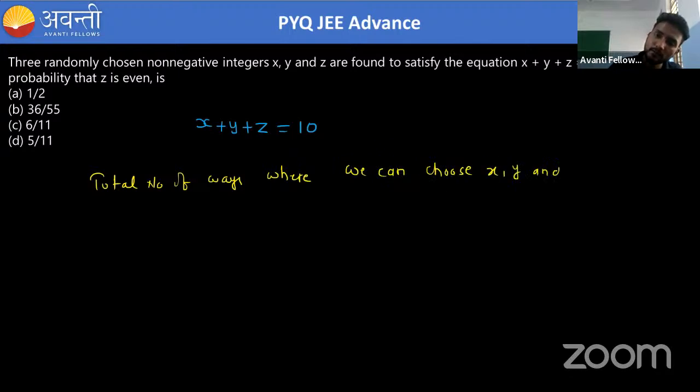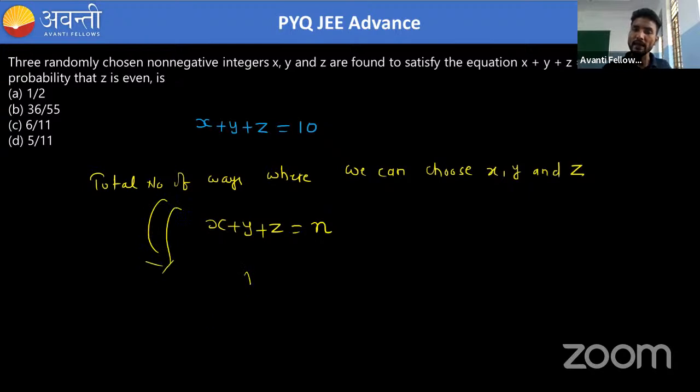And it will be simple. If x plus y plus z is equal to n, what you need to do: this n, you add the number of variables, which is 1, 2 and 3. So you have to do n plus 3 minus 1, and then C, and then 3 minus 1. So it means it will become n plus 2 C 2.